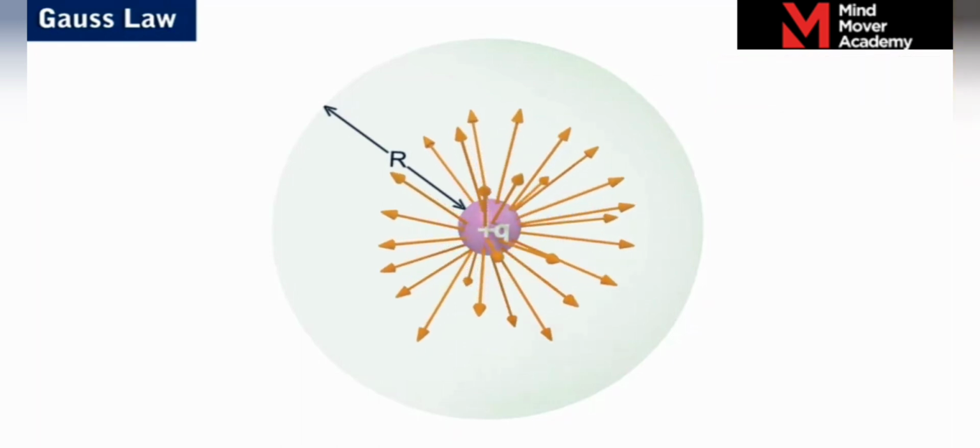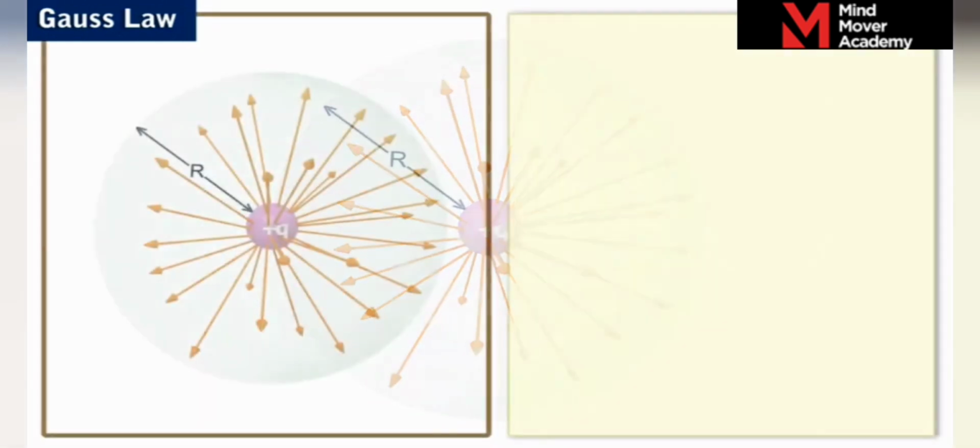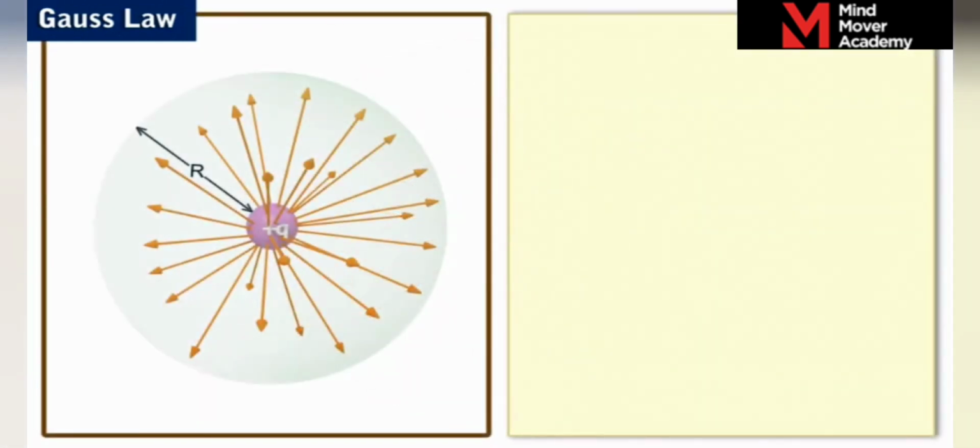The electric field lines of the point charge plus Q are outwardly normal to the charge and hence are outwardly normal to the sphere at all points on its surface. The magnitude of the electric field E at a distance r from the point charge is equal to 1 by 4 pi epsilon naught Q by r square. Let us label it as equation 1.